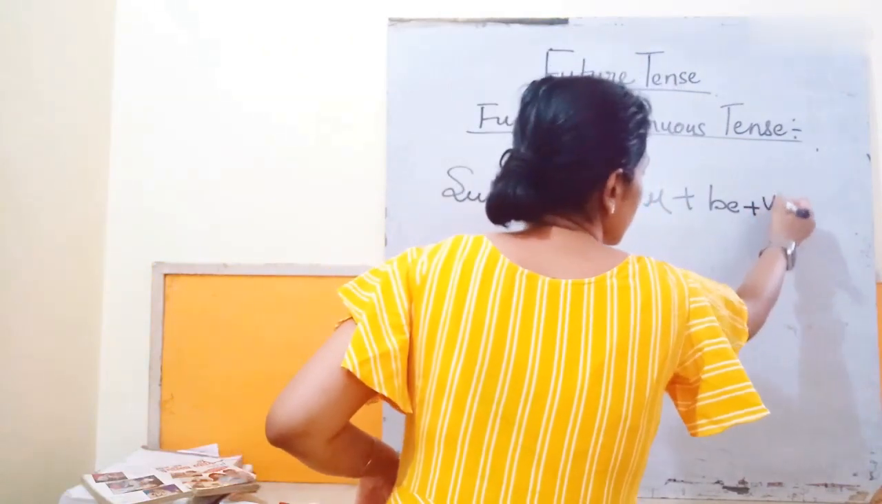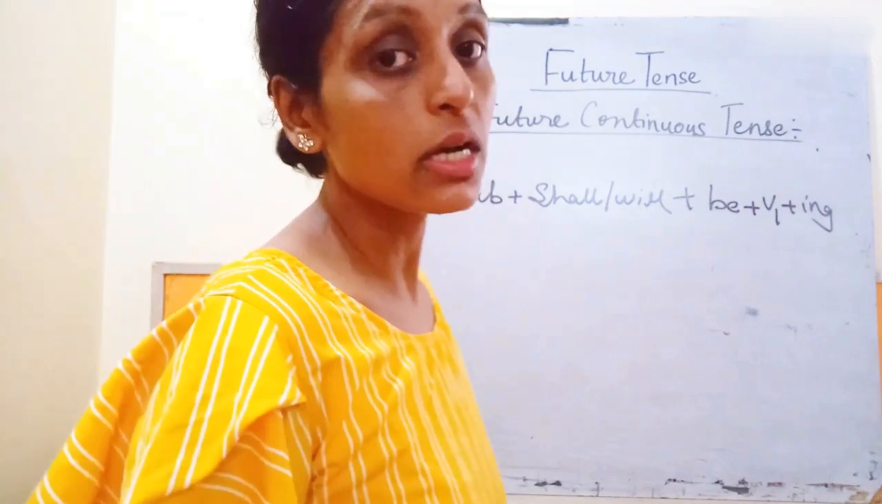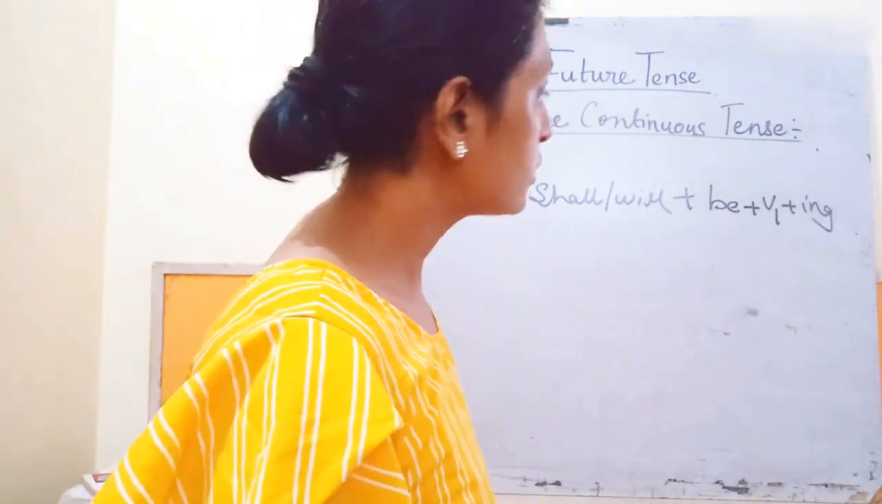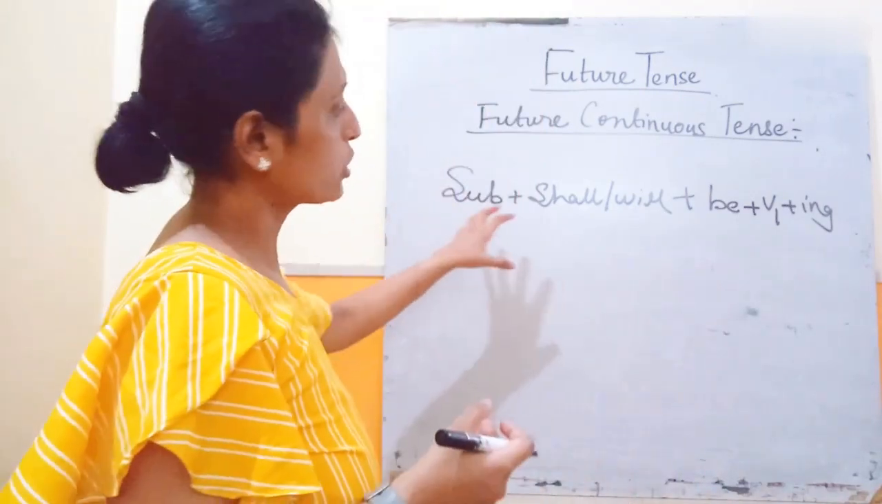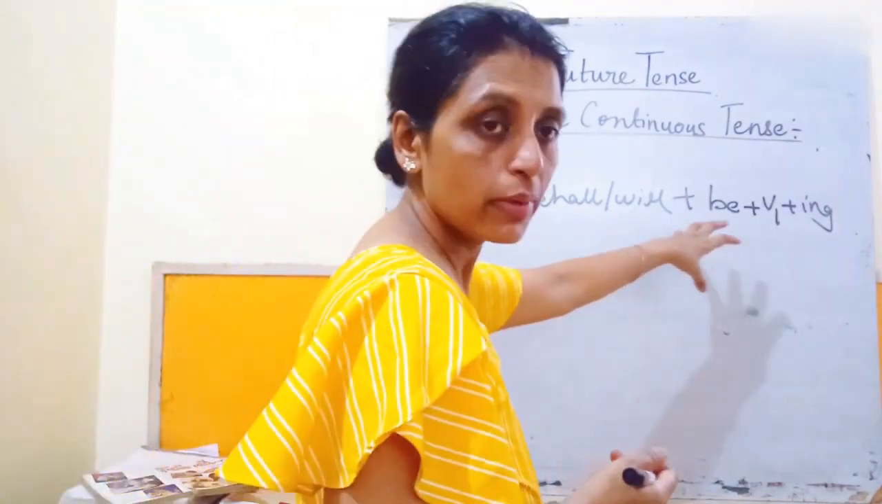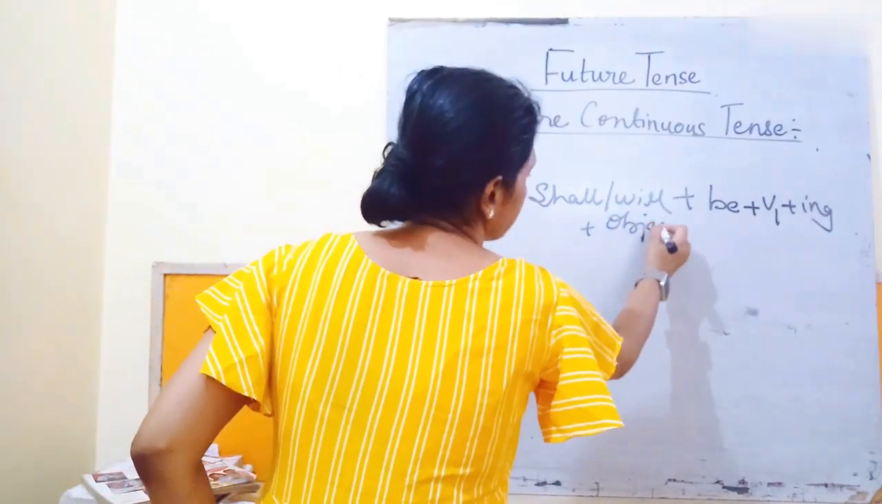Then verb first form, and then we are going to add ing, so it becomes the continuous form of the verb. है ना, जैसे eat है उसमें ing ऐड कर लिया तो बन गया eating. So subject shall or will plus be plus verb first form plus ing plus object.